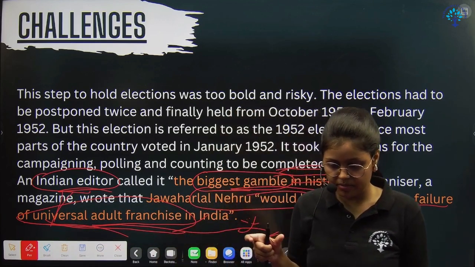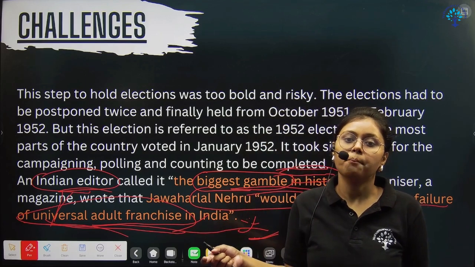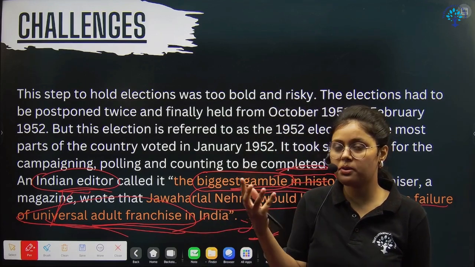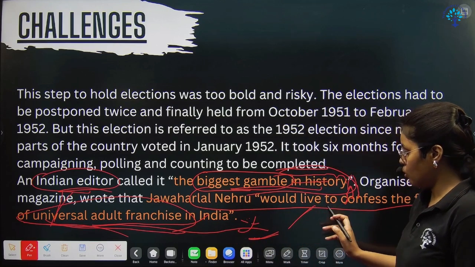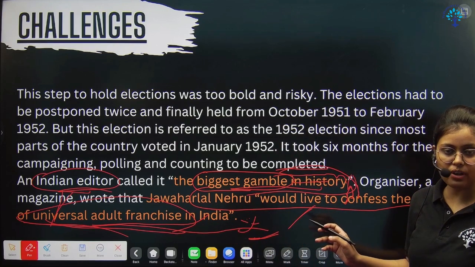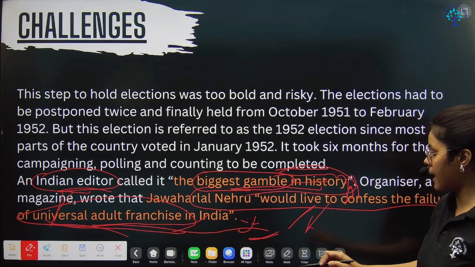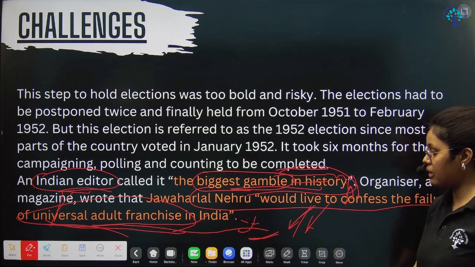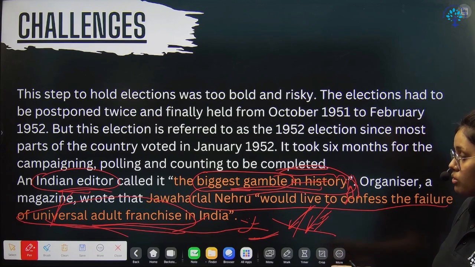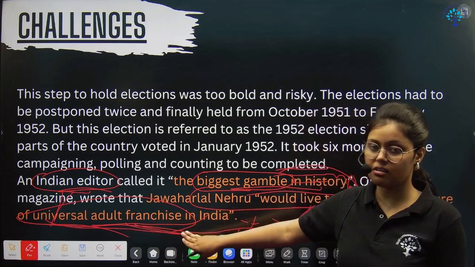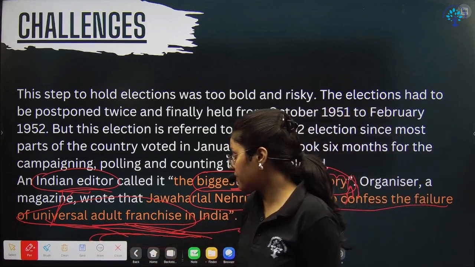So imagine the educated person, who knows who should be the prime minister or who should be the leader of our country, and the other person who has no knowledge about anything, who is apolitical. That person's vote value is the same. Imagine, the educated person's value is the same as the person who doesn't know about anything. So basically, universal adult franchise is not a simple task in a poor and illiterate country, right?